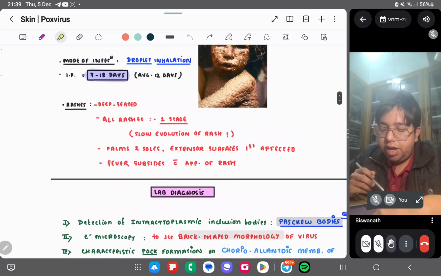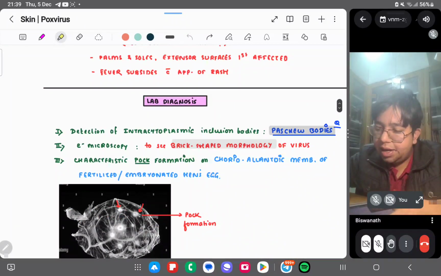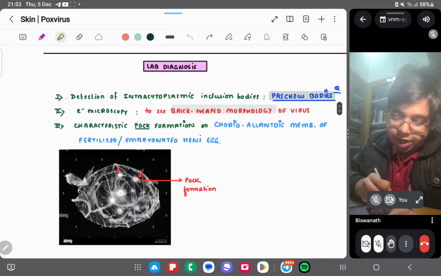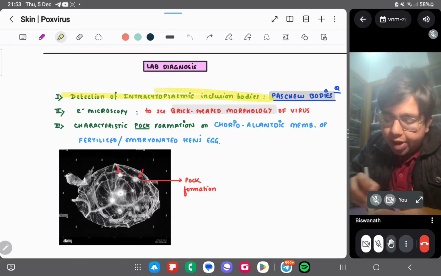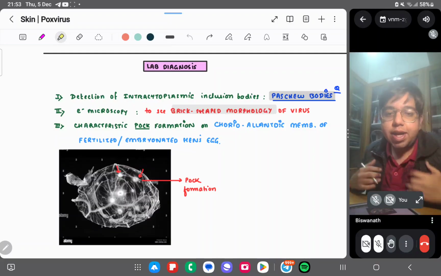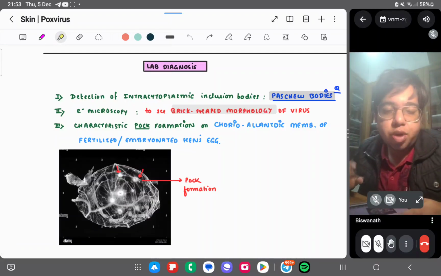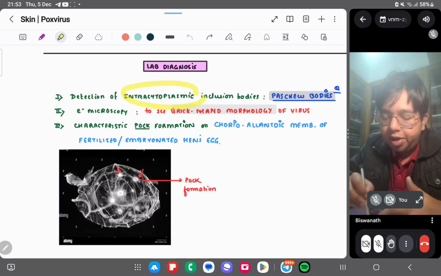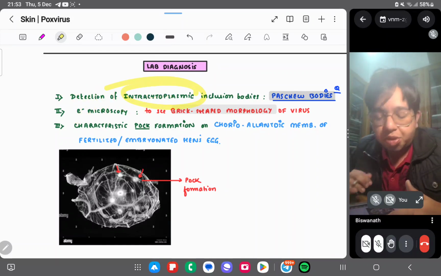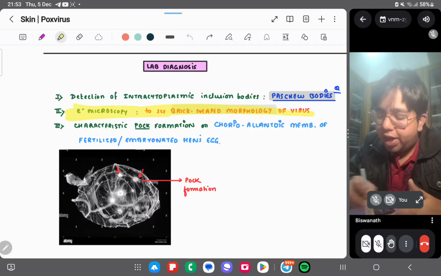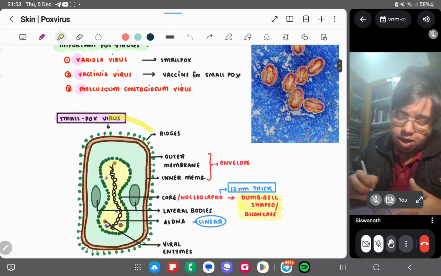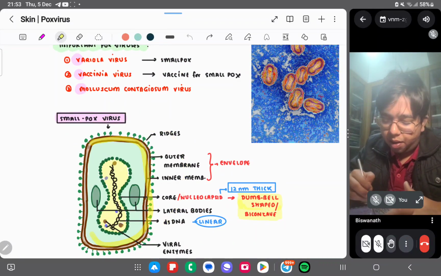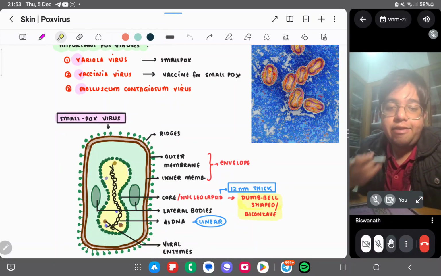Then we'll come to the lab diagnosis of this virus. We can have detection of intracytoplasmic inclusion bodies, that is called Paschen bodies. You can remember pox virus and Paschen bodies. Intracytoplasmic inclusion bodies are produced by pox virus, and all DNA viruses produce intracytoplasmic inclusion bodies. On electron microscopy, you can have brick-shaped morphology of this virus. The virus is big and brick-shaped. You can look at the diagram. It is like a brick. I have drawn it with brown color to make it evident that it's a brick shape.